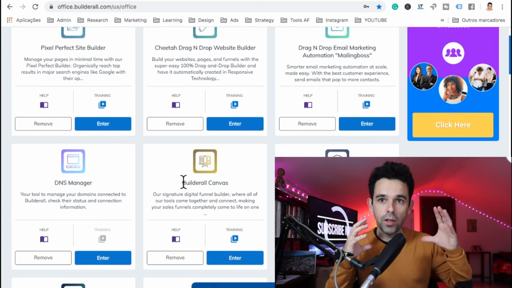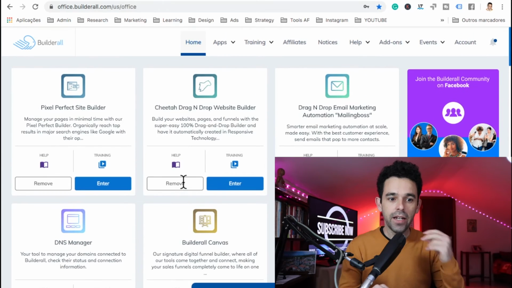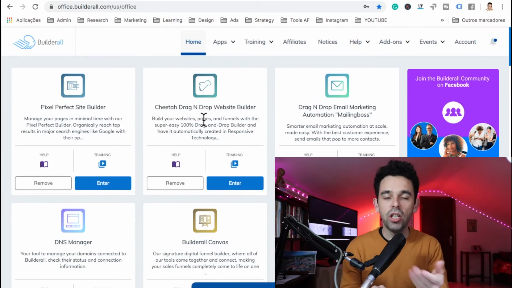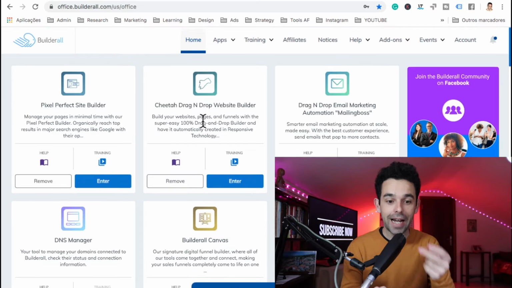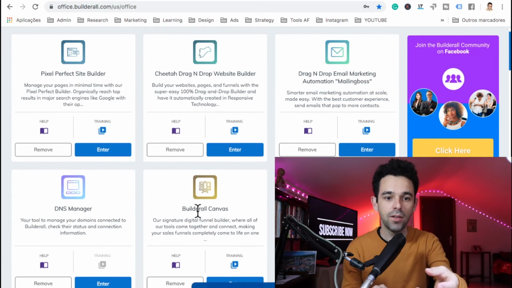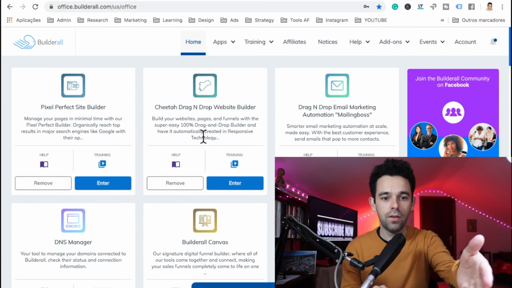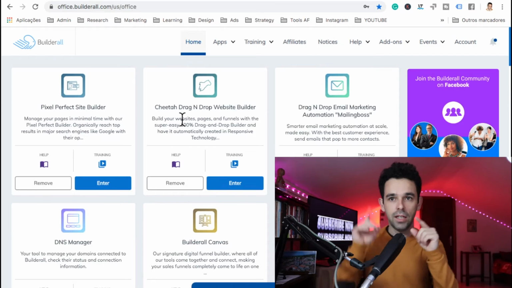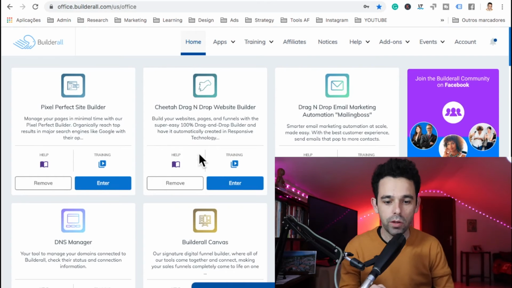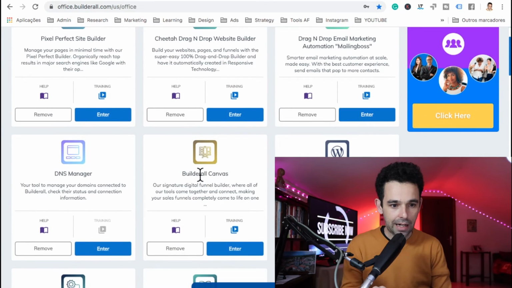You can build the blueprint of the funnel, and then you create the funnel on the Cheetah Builder. Now I have a video that shows you exactly how to do that, how to build the blueprint and how to do the funnel with the Cheetah Builder. I will leave the link here on top, so if you want to do that. So I use that a lot.